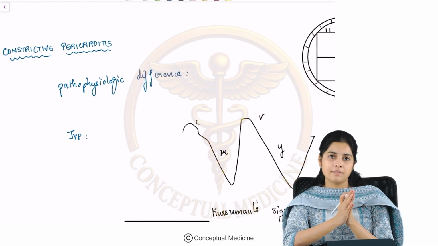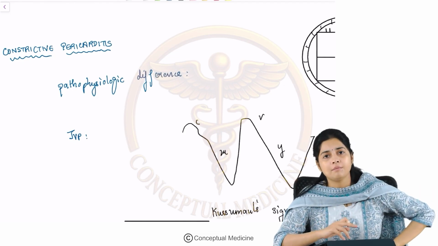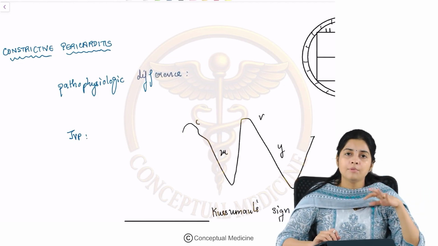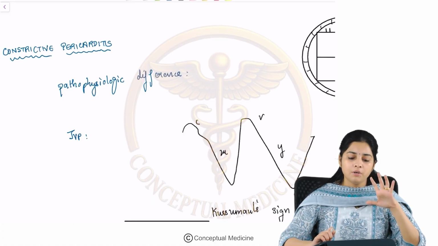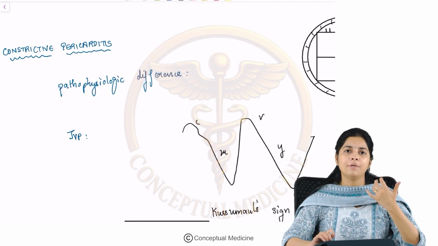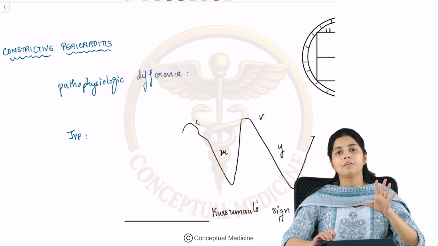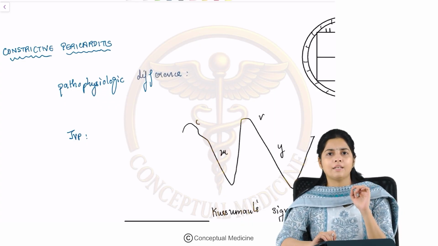Constrictive pericarditis. Okay. So the basic thing that you should know here is the basic pathophysiological difference between constrictive pericarditis and cardiac tamponade. Now we all know that cardiac tamponade is because of fluid accumulation around the pericardium. The fluid can be due to multiple reasons. How is constrictive pericarditis different from cardiac tamponade?